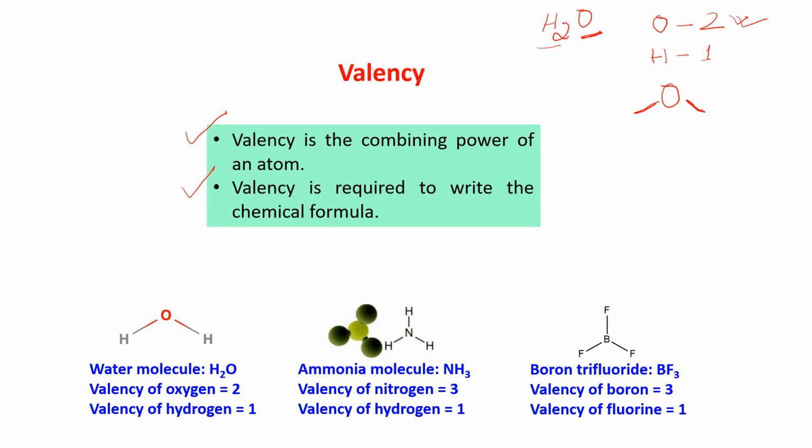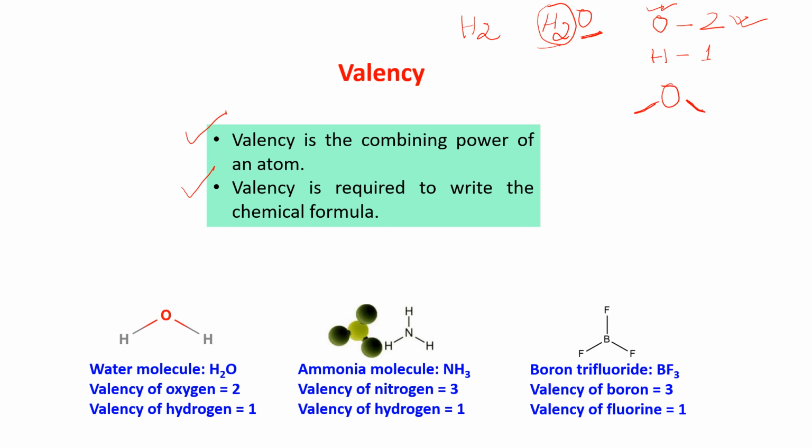This is an atom of oxygen, and 1 atom of oxygen has 2 hands. Now I have 2 hydrogen atoms. If I write H2, it means 2 hydrogen atoms, or 1 molecule. You know that 1 molecule of hydrogen means 2 atoms of hydrogen.